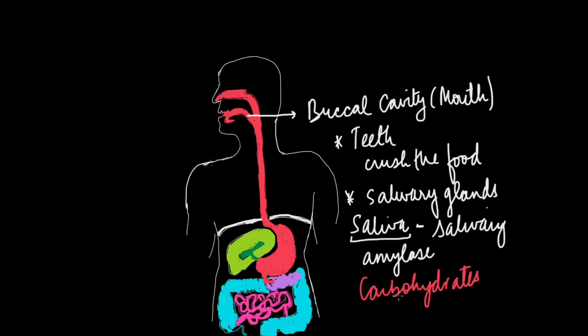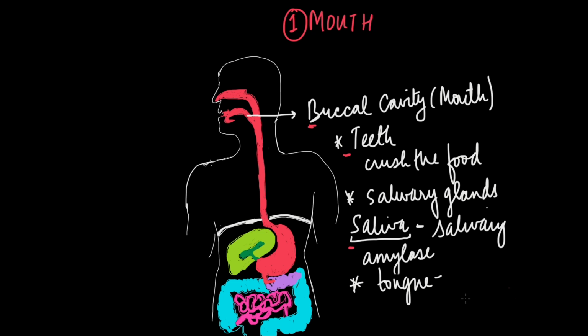So there are carbohydrates that are present in our food, and the first instance of breaking down of food macromolecules into simpler forms occurs in our mouth. So this is the first site of digestion. And which agent helps to digest? It is called the salivary amylase, and it is an enzyme.